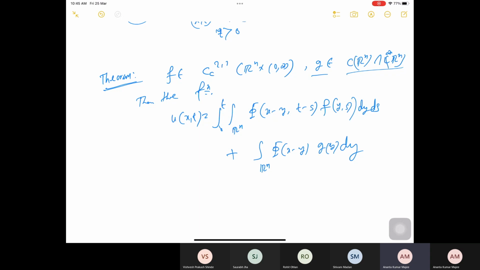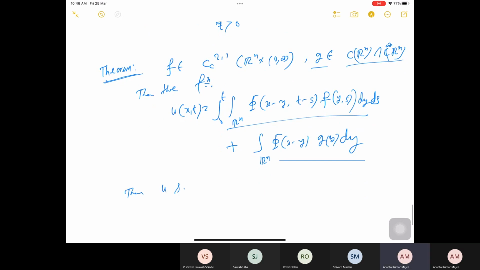In the initial condition this part is 0, but this part gives g, so at the initial time it is given by g. This satisfies the heat equation with initial condition 0, and under these assumptions this also satisfies the heat equation with initial condition g. So now u_t minus Laplace u is equal to f, and so from there it satisfies the non-homogeneous problem.